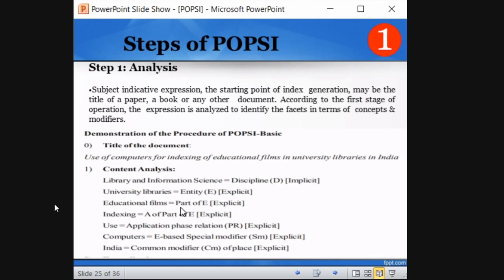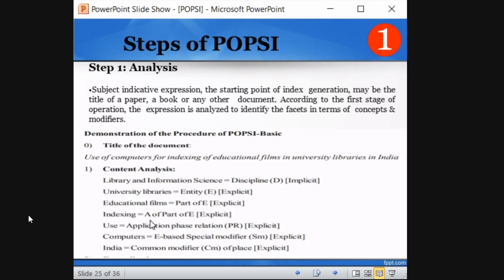So here they have written part of E. What do you mean by part of E? University library is an entity, so here educational films is a part of university library. Correct? Educational films is a collection which is available in the university library. We know university library is an entity, so educational films is a part. It's a collection, that means it is a part. That's why they have written this as part of E. This is also explicit because educational films is in the title. It is visible, so it is explicit.